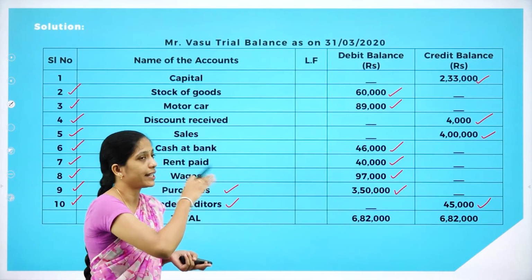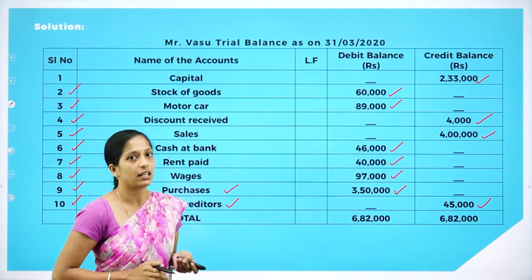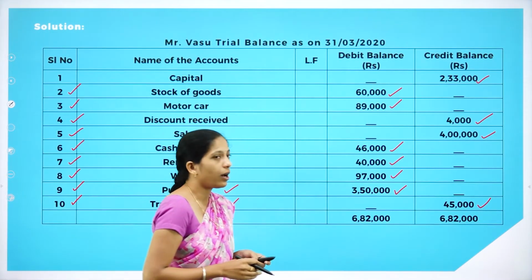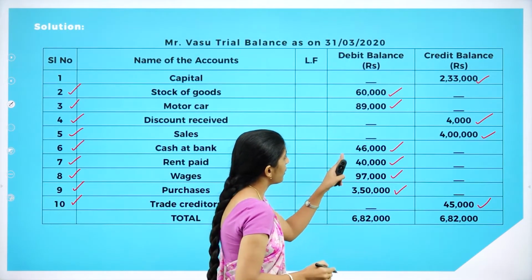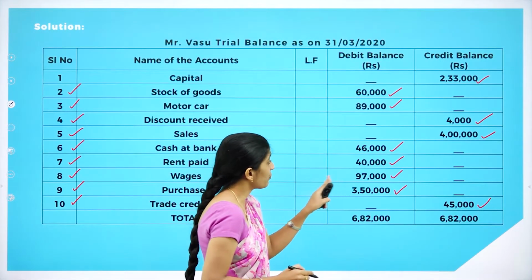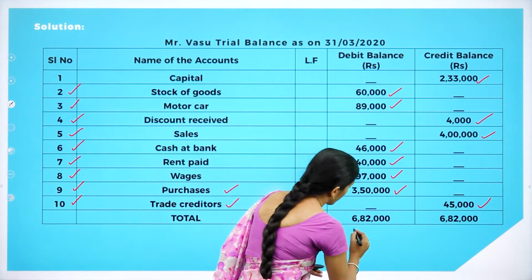We have sorted out whether each item has to be recorded in the debit balance or in the credit balance. Now we have to add all the amounts in the debit balance column. That is 60,000 plus 89,000 plus 46,000 plus 40,000 plus 97,000 plus 3,50,000. So in total you will get